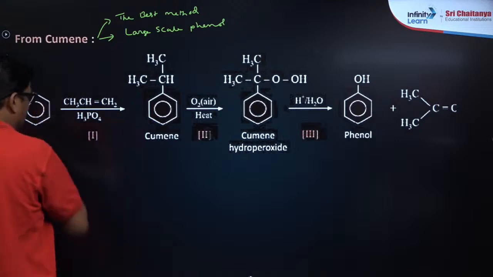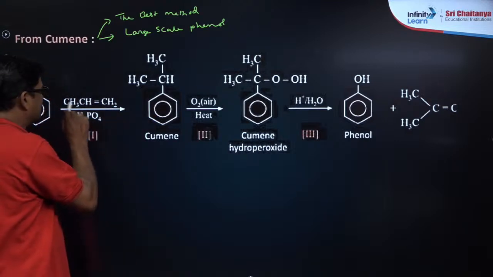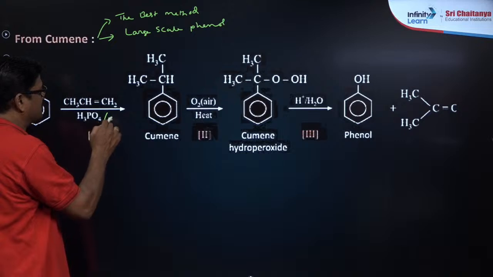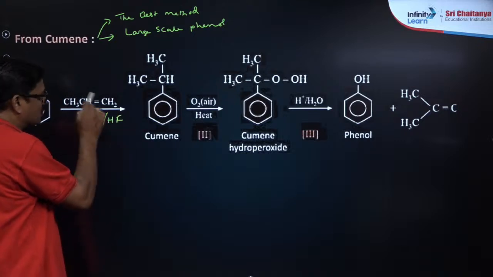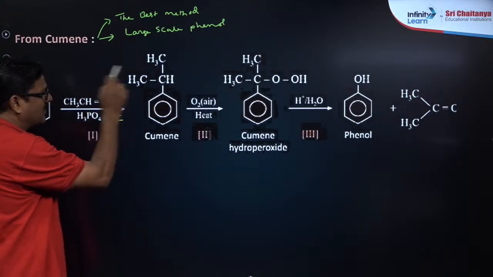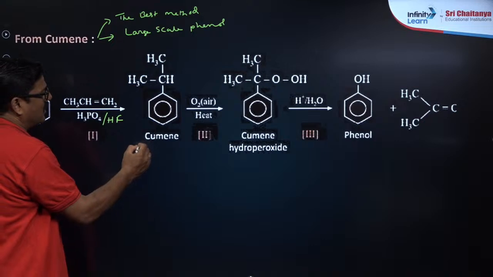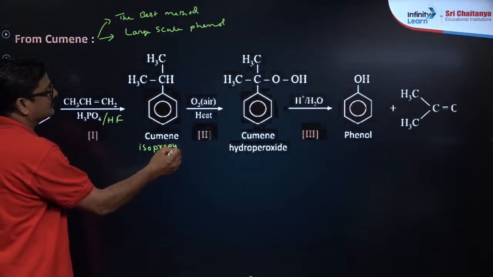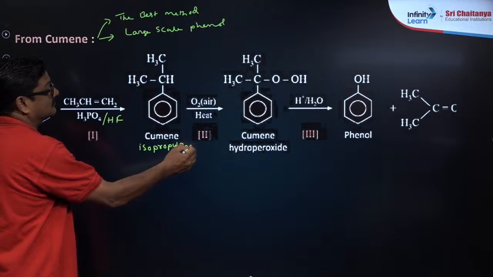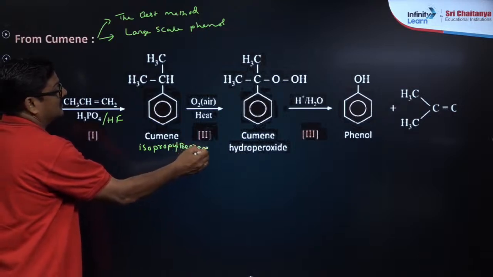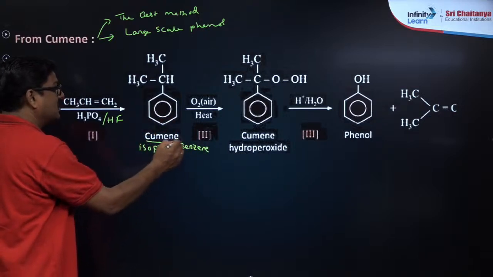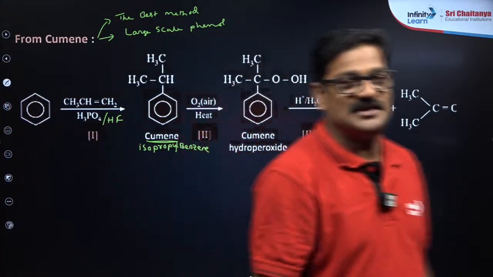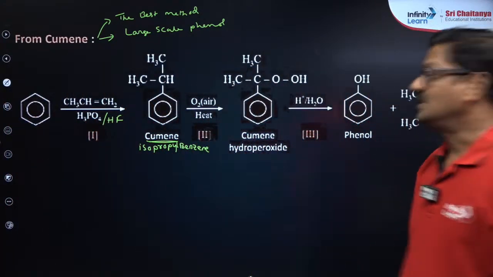This is your benzene. Benzene, when it is treated with propene in the presence of H3PO4, or you can also use HF, electrophilic alkylation takes place again to form isopropyl benzene. This isopropyl benzene is commercially known as cumene, right?